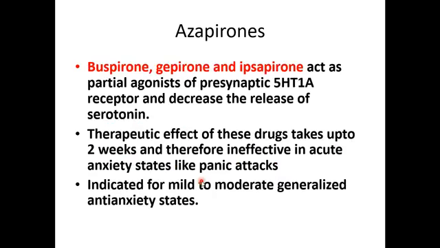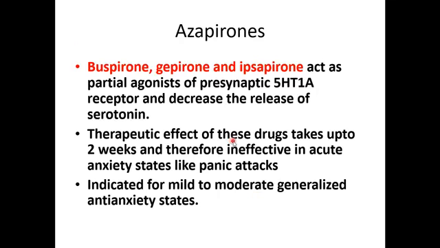Coming to the azapirones: buspirone, gepirone, and ipsapirone act as partial agonists at the presynaptic 5-HT1A receptor and are thought to decrease the release of serotonin. Since increased serotonin causes anxiety, they can treat anxiety. But the therapeutic effect takes up to around 2 weeks, so they are ineffective in acute anxiety states like panic attacks. They are only useful for chronic anxiety and mild to moderate generalized anxiety states.